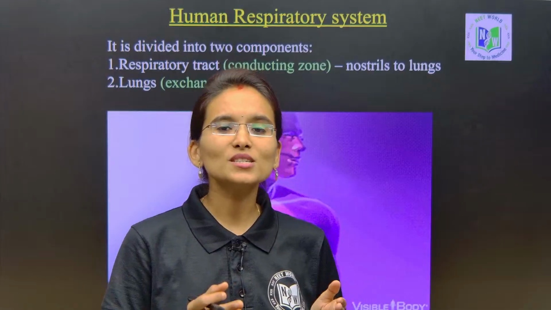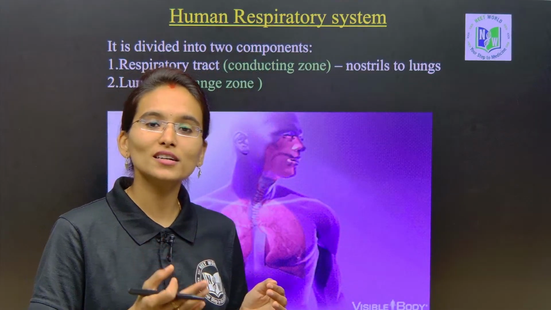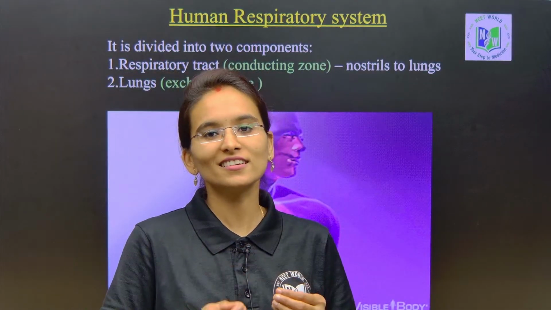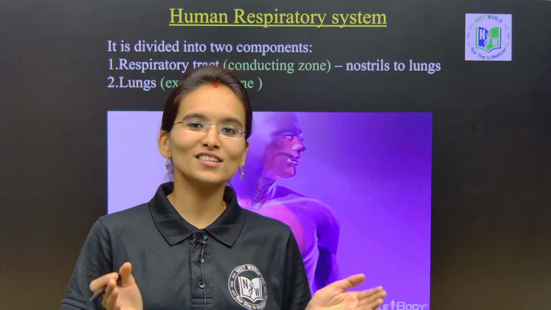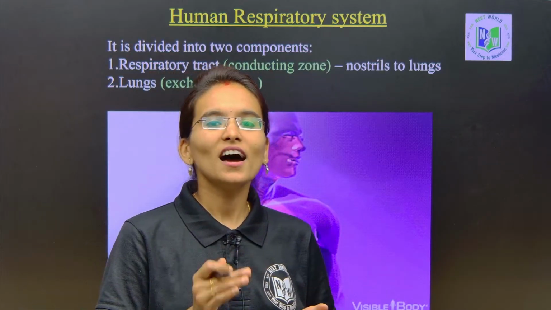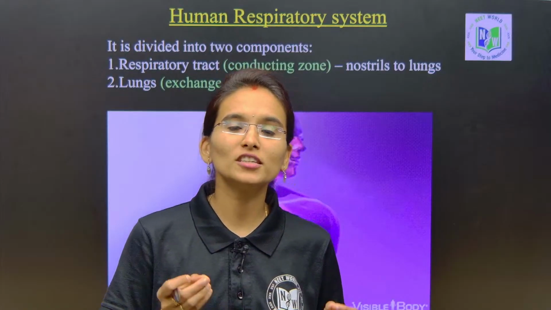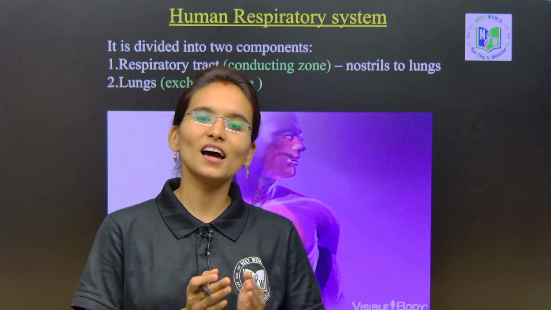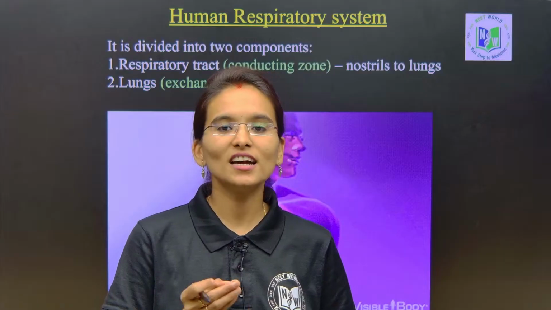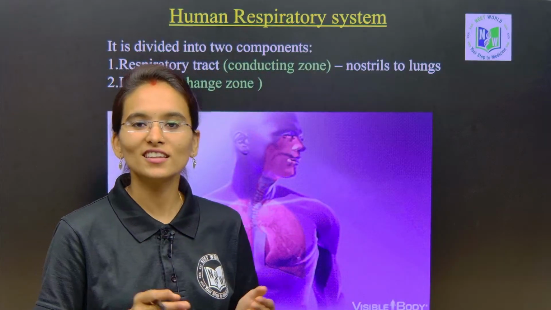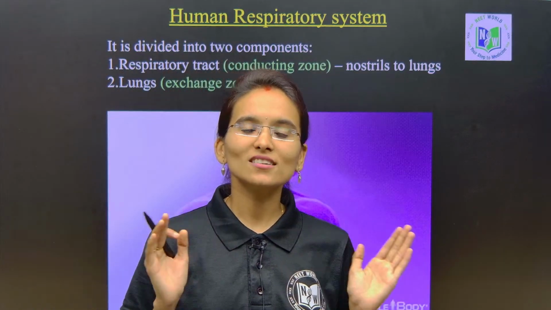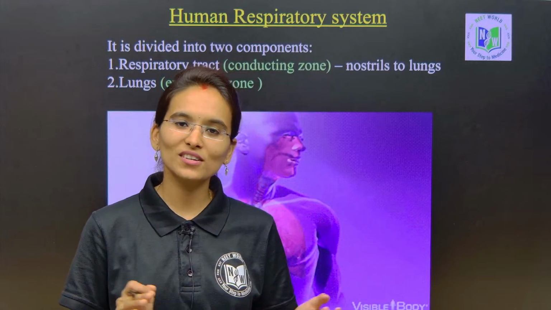For fishes, we understood how the gills work for the exchange of gases. We also understood book lungs, book gills, and buccopharyngeal respiration in frogs. We covered all of this in the previous live sessions.